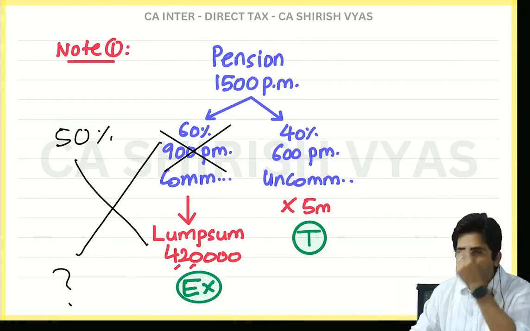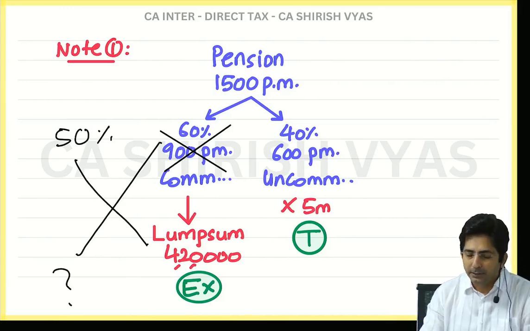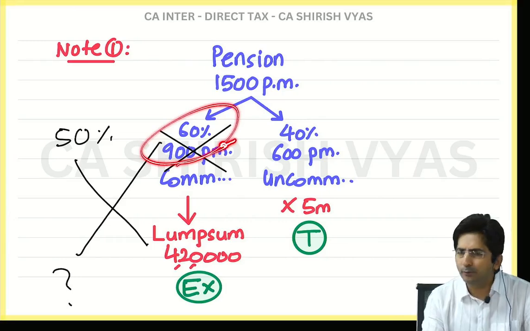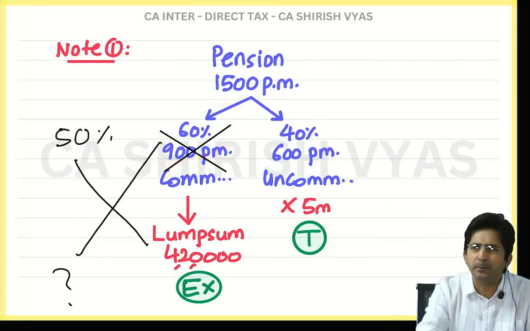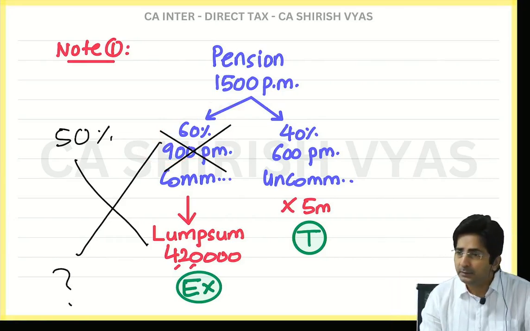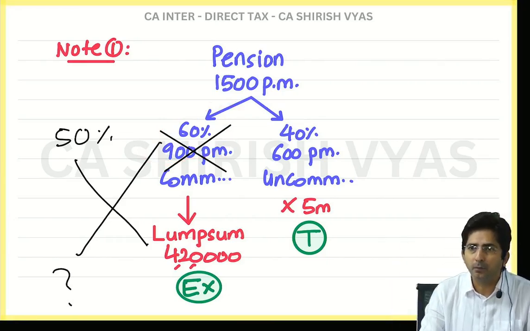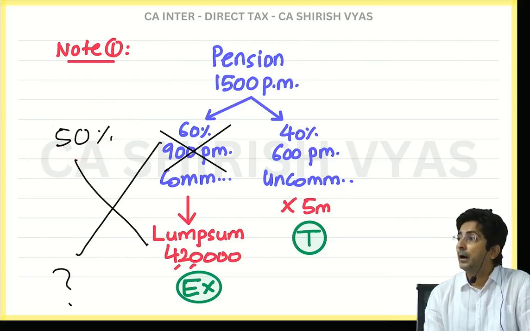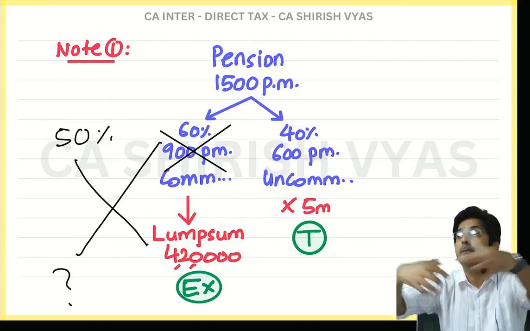Now in question it is so simple to understand. They will give this 60, 70%, something they will give. See, it will always not be 60, it can be 70%, 80%, some percentage they will give in the question. And with the help of that you cross multiply. Okay. What is this 50%? Limit. Up to 50% if you commute.